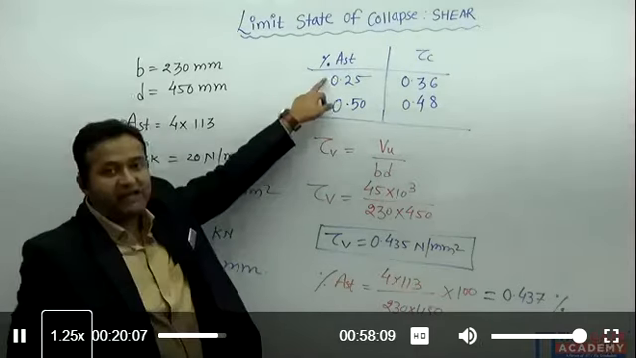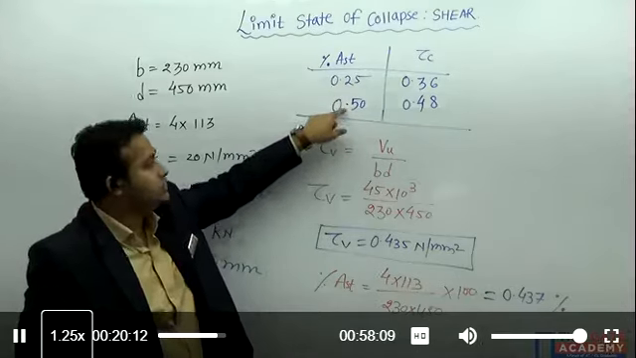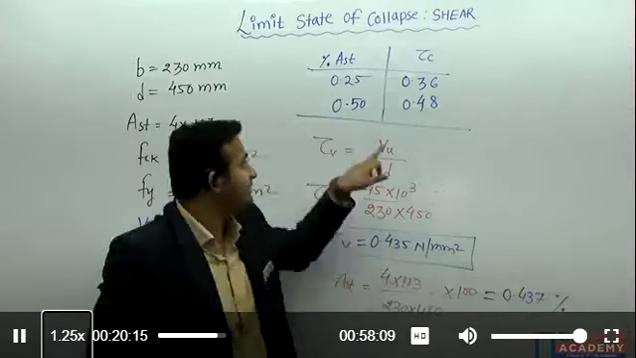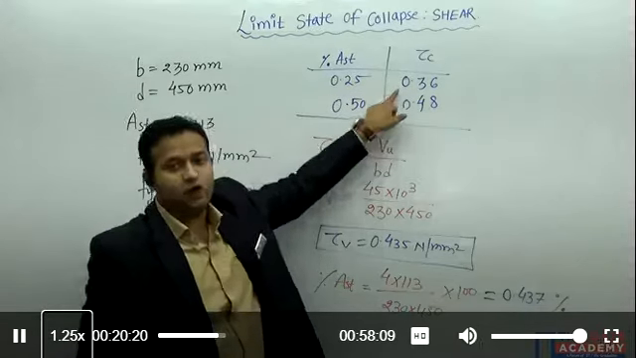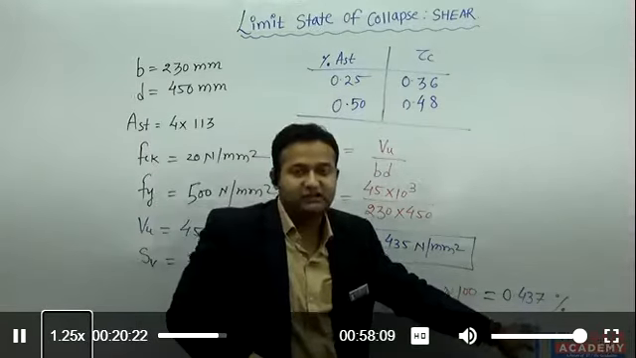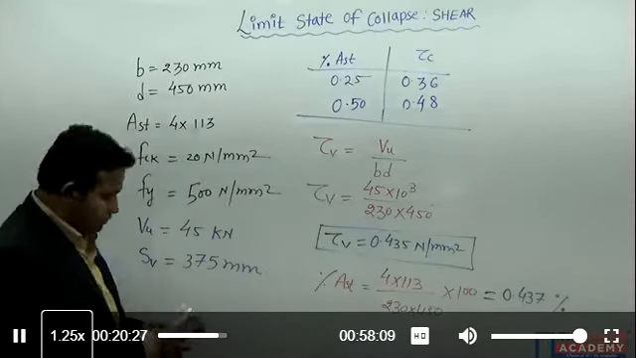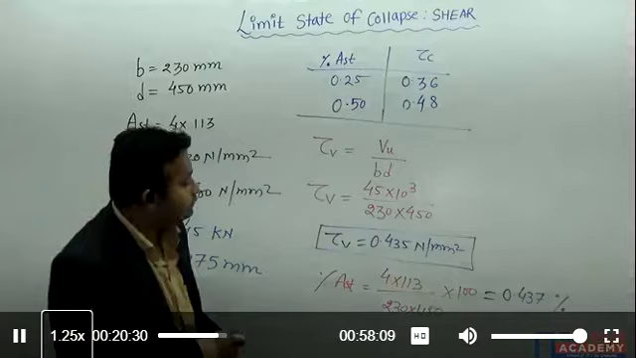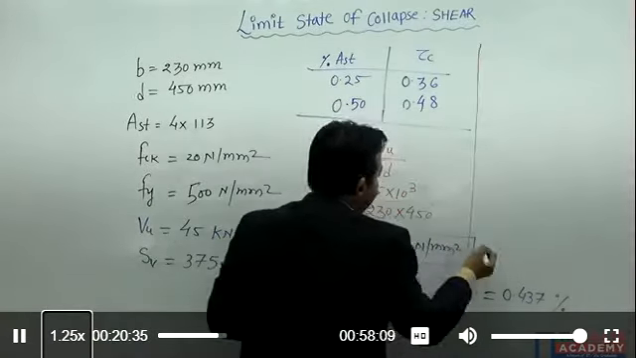So they have given me the range of percentage AST from 0.25 to 0.50. The value 0.437 is lying between these two values. So easily I can calculate the shear strength of concrete for this particular percentage of AST by interpolation method. Let me calculate the value of tau c here by interpolation method.